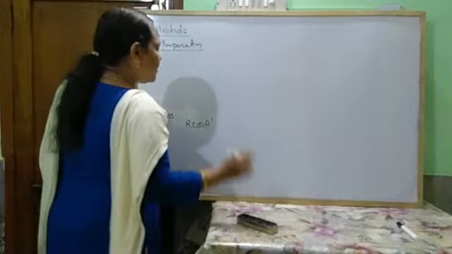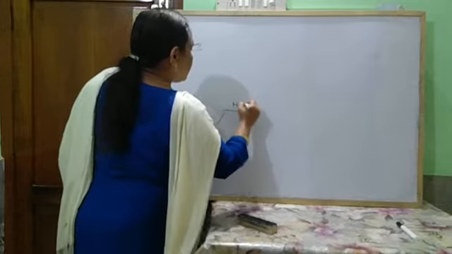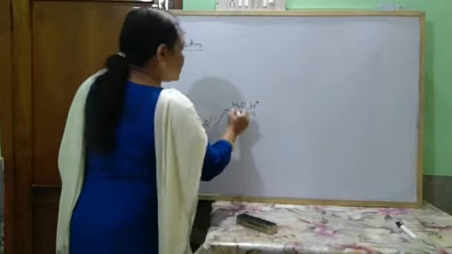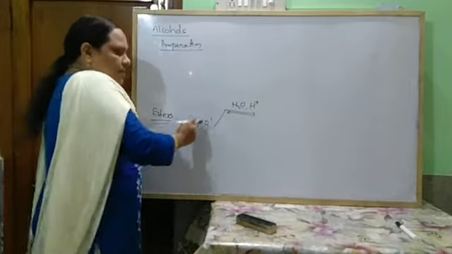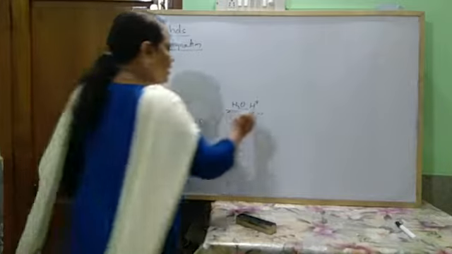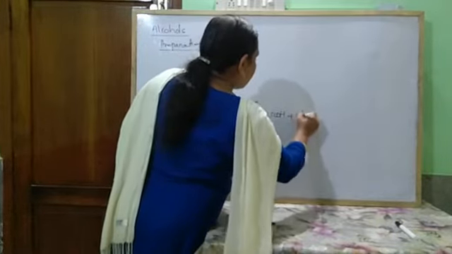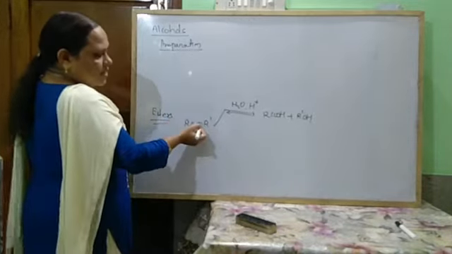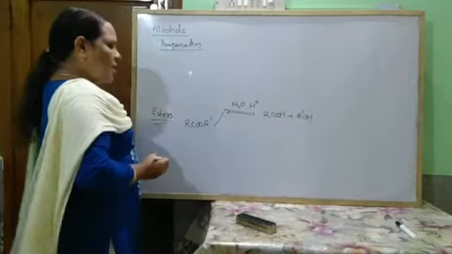In acidic hydrolysis, when it reacts with water in the presence of H+, this is a reversible reaction. So I am writing RCOOR' + H2O, H+, forms RCOOH + R'OH. Whatever alkyl group is present at the right side, directly attached to this oxygen, generally forms your alcohol.